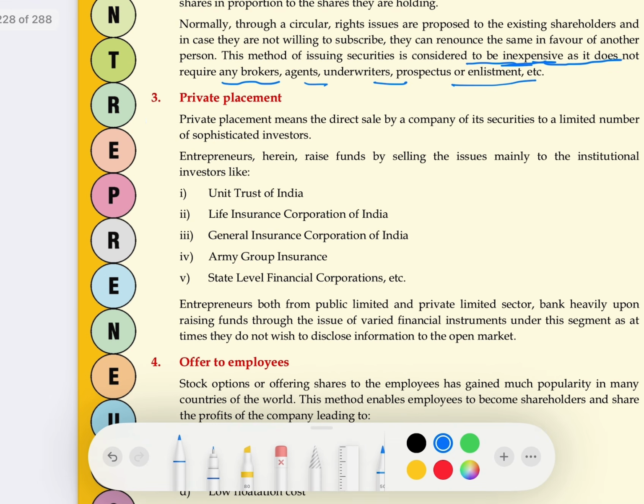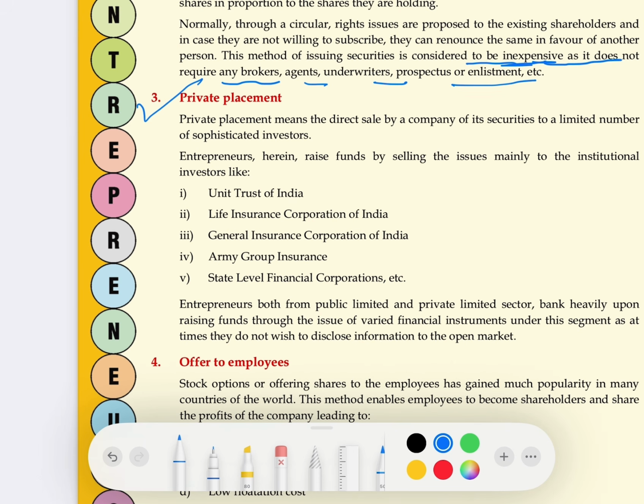Then we have private placement. In case of private placement, these shares are issued not to the public, not to existing shareholders, but to a few investors. Let's say I as a person, let's say my name is ABC, decide to sell my shares in the market. Nobody knows me.